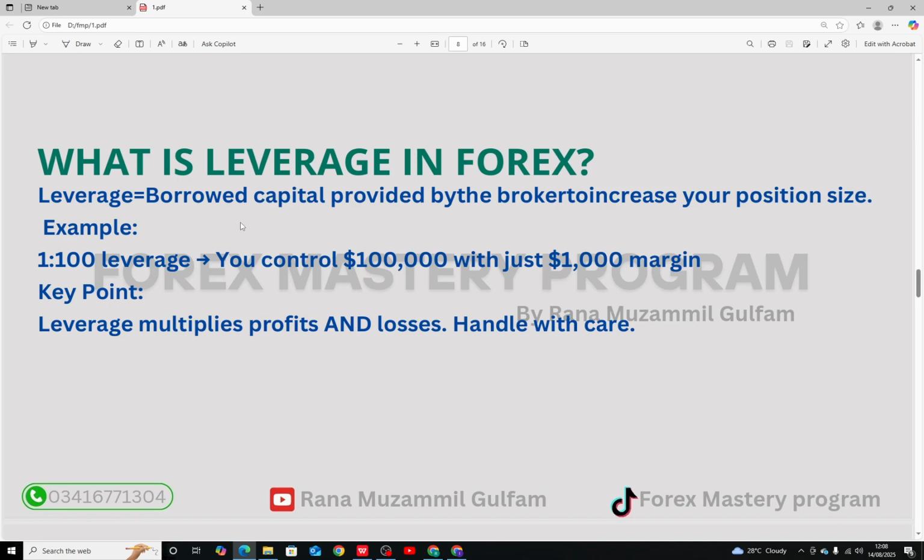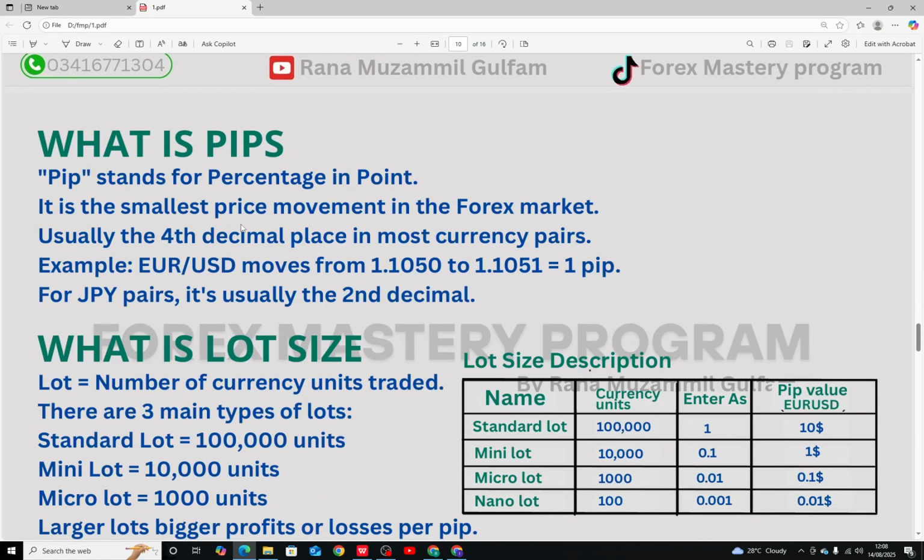Now come to the next topic, that is, what is a pip? A pip stands for percentage in point or price interest point. It's the smallest standard unit of movement in a currency pair. Example, if Euro USD moves from 1.1000 to 1.1001, that's a movement of 1 pip.